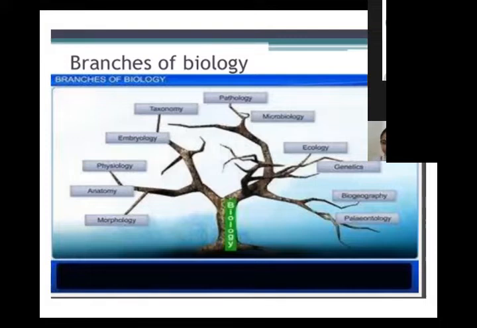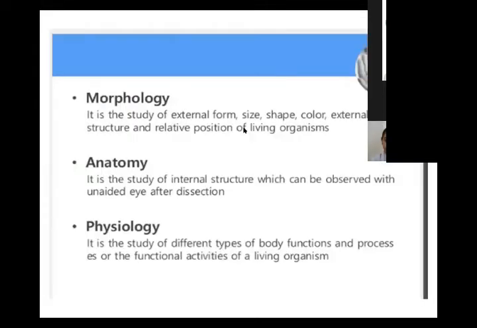Okay. Third one is physiology. The physiology branch word derives from the Greek word physis. Physis means nature, nature of organs of living organisms. Physiology is the branch of biology which deals with the study of functions of different parts of living organisms. Function means how they work. Physiology deals with the functions of the organs of living organisms. Fourth one is cytology.